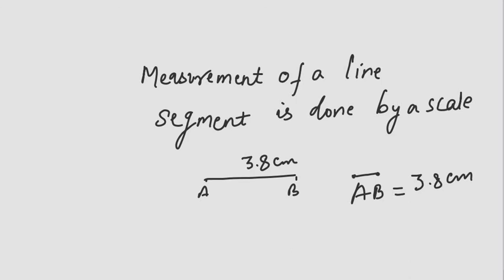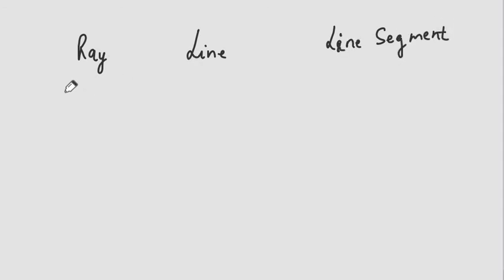So if we summarize: ray, line, line segment. A ray starts from a point and can be extended in one direction.